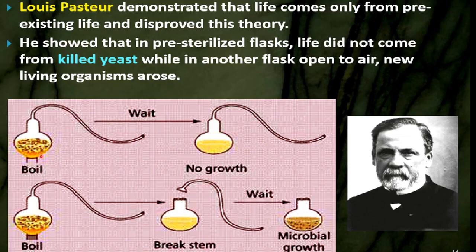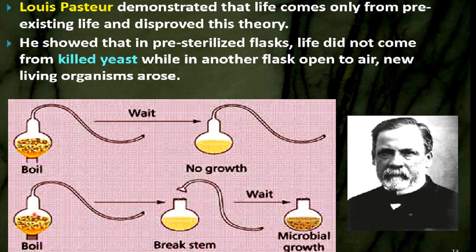So he noticed here, he took two different flasks. Pre-sterilized flasks, meaning free of microbes. In the first one there was no contact with the air. It was a completely closed flask. Inside the flask he took killed yeast. According to the theory of spontaneous generation, there should be origination of life inside the flask after some time.